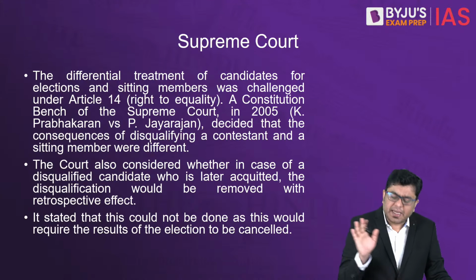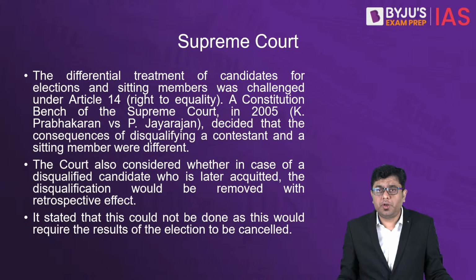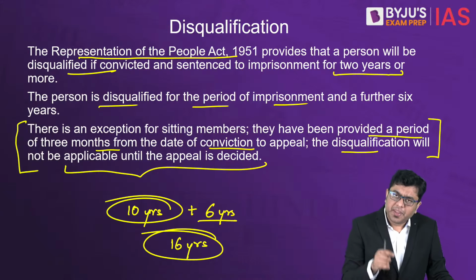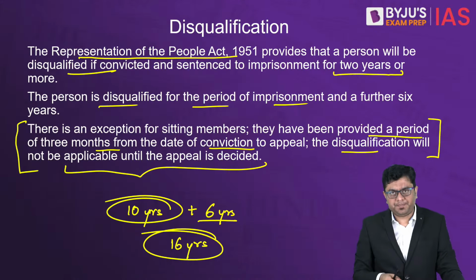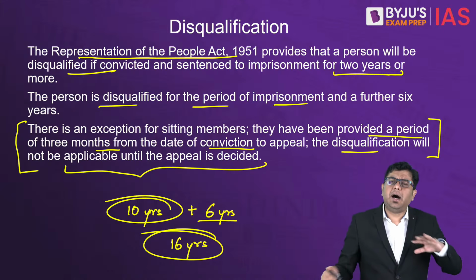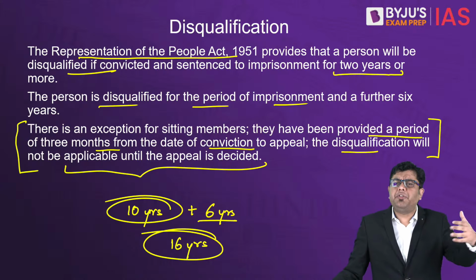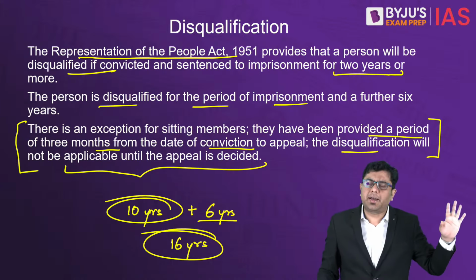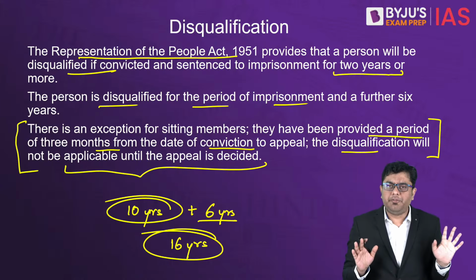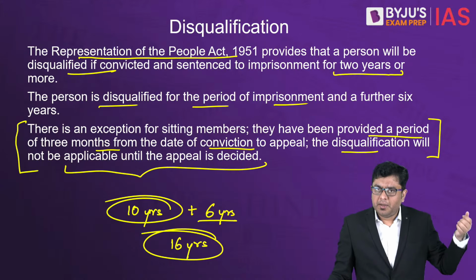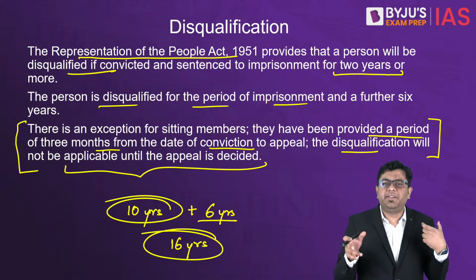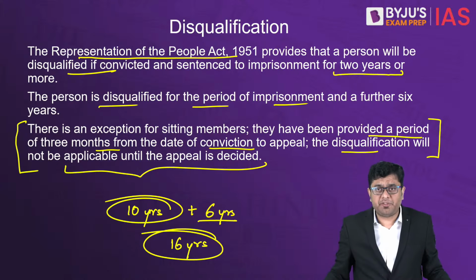For the first time, the last clause we saw was raised as a question: for other candidates trying to stand for election, you have a parameter that if you are convicted, there is immediate disqualification along with the number of years of imprisonment plus 6 years, all these stringent norms that you have passed.